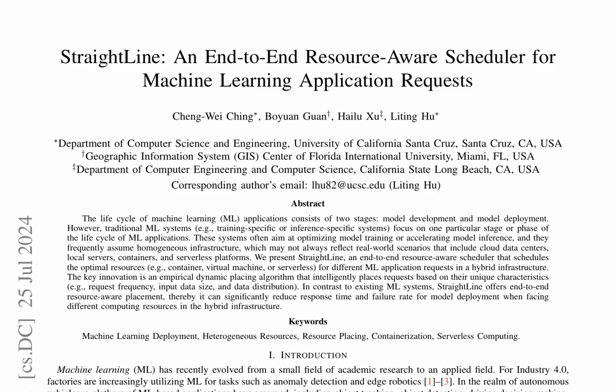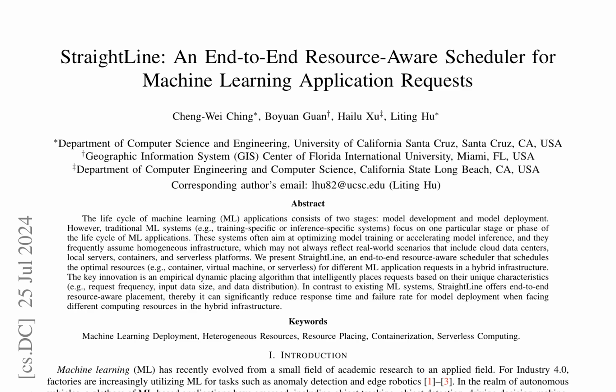The life cycle of machine learning applications consists of two stages: model development and model deployment. While traditional machine learning systems focus on optimizing either model training or accelerating model inference, they often assume homogeneous infrastructure. However, real-world industrial deployment of machine learning applications involves hybrid infrastructure, including cloud data centers, local servers, containers, and serverless platforms. This paper presents StraightLine, an end-to-end resource-aware scheduler that schedules the optimal resources for different machine learning application requests